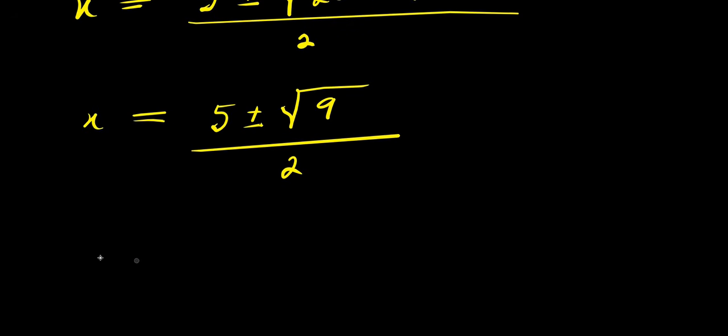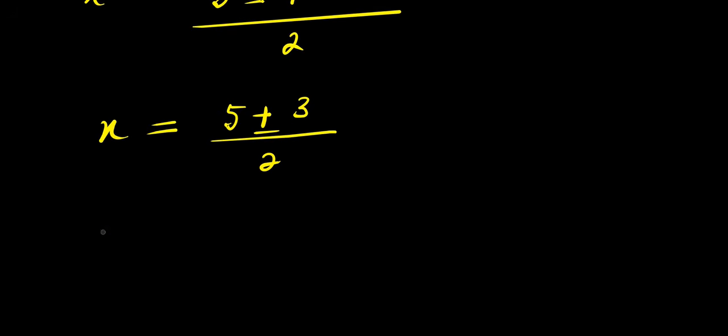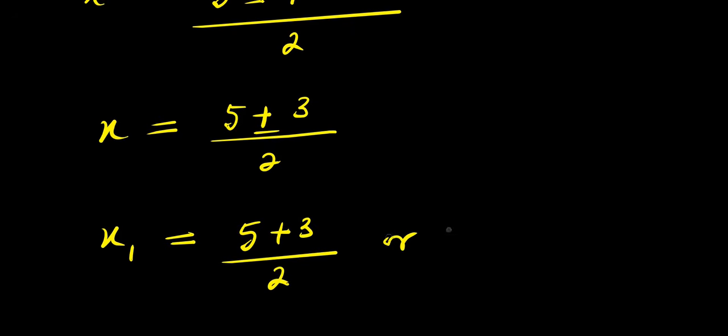So from here, you have x equals 5 plus or minus square root of 9, that is 3, divided by 2. So you have two values for x. You have x1 will be 5 plus 3 divided by 2, or you have 5 minus 3 divided by 2.